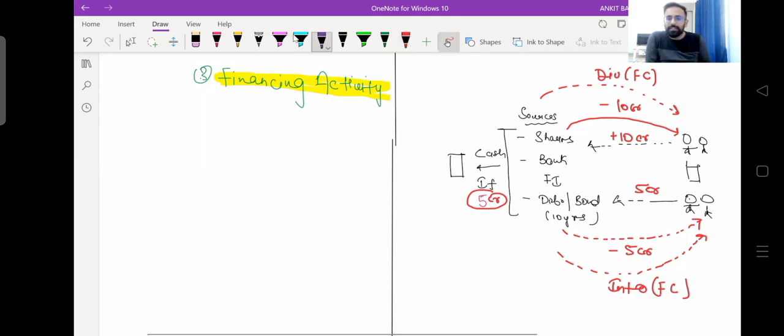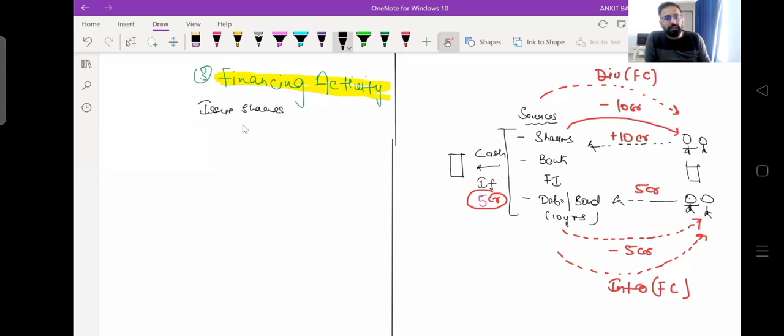If there is cash inflow, we add those transactions in financing activity. If there is cash outflow, we reduce those transactions from financing activity. Now I will show you which transactions we record in financing activity. If the company is issuing shares, debentures or other securities, the company receives cash, so we add these transactions in financing activity.